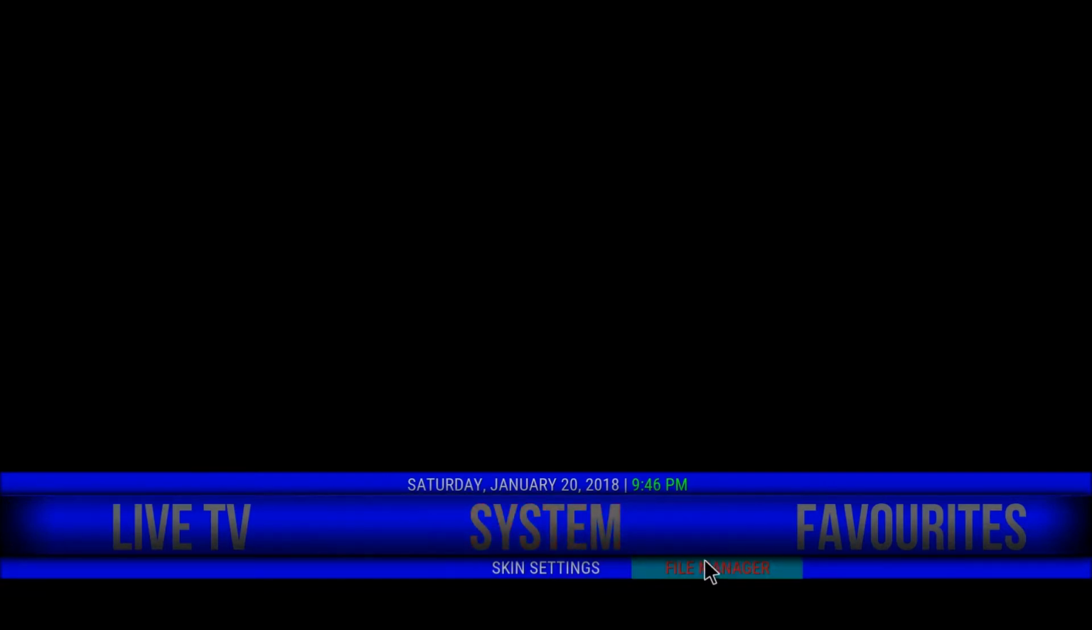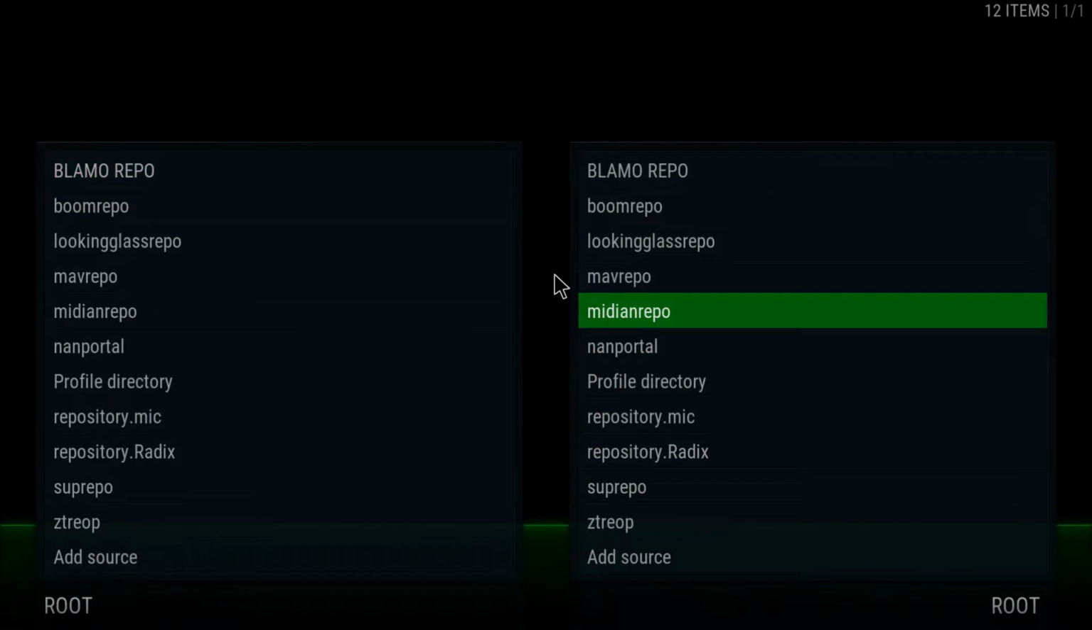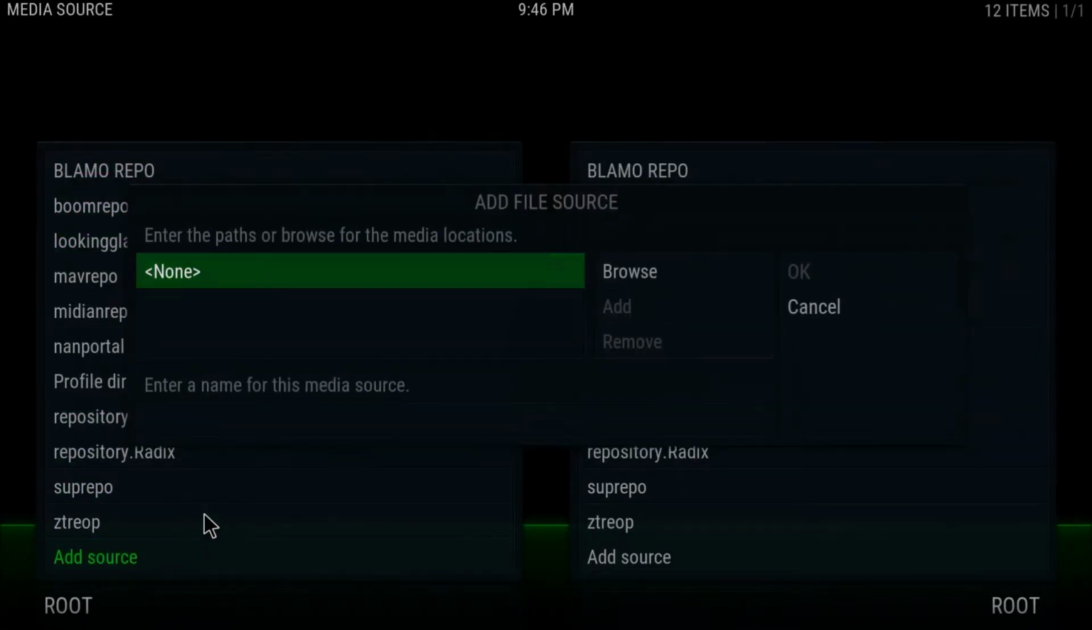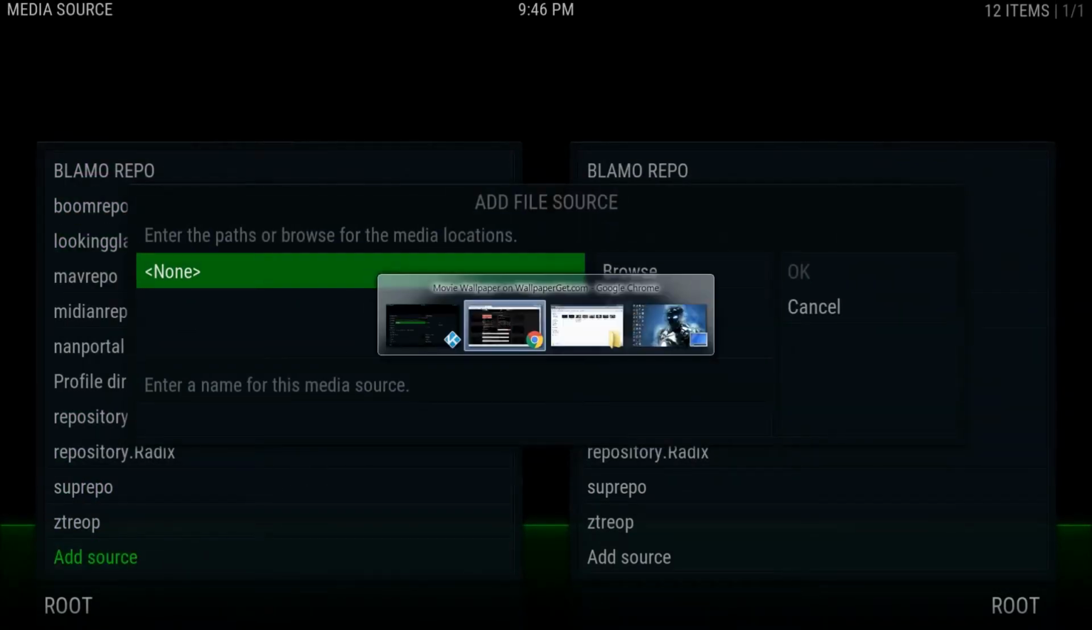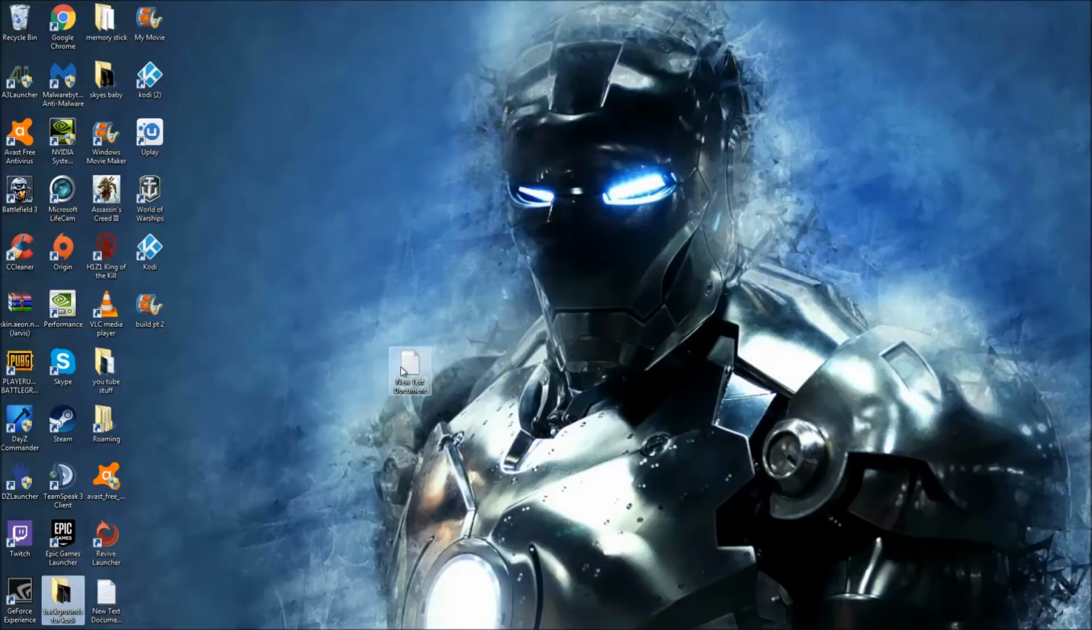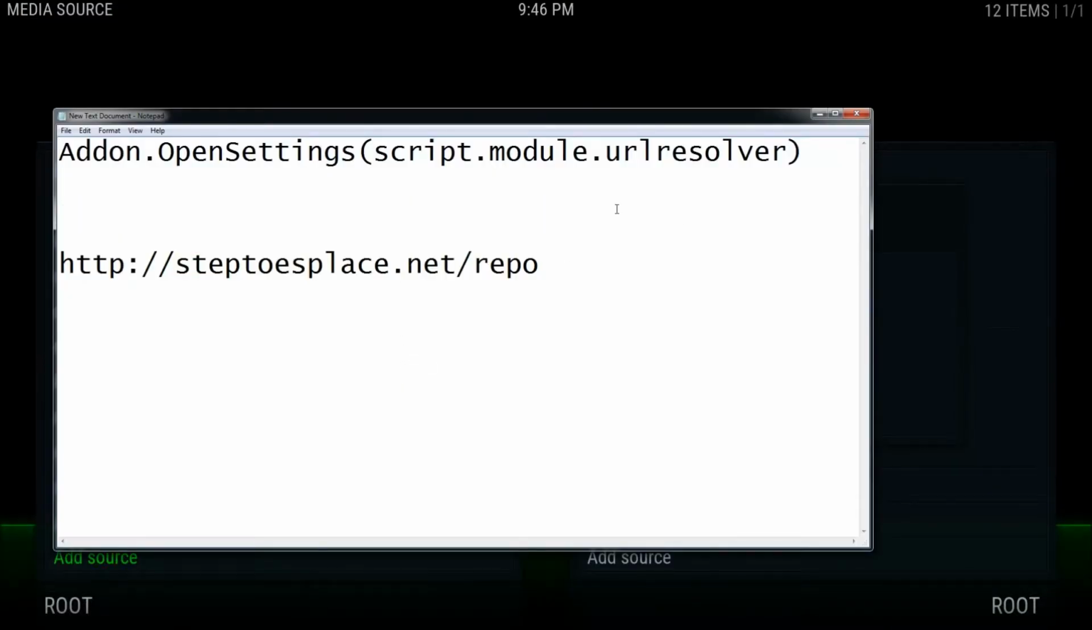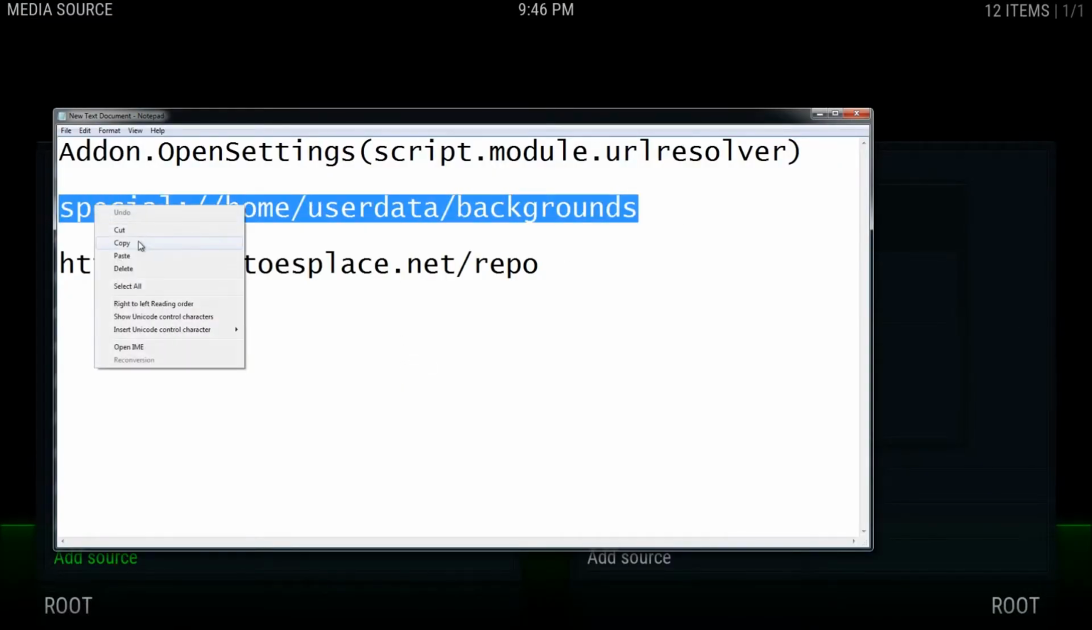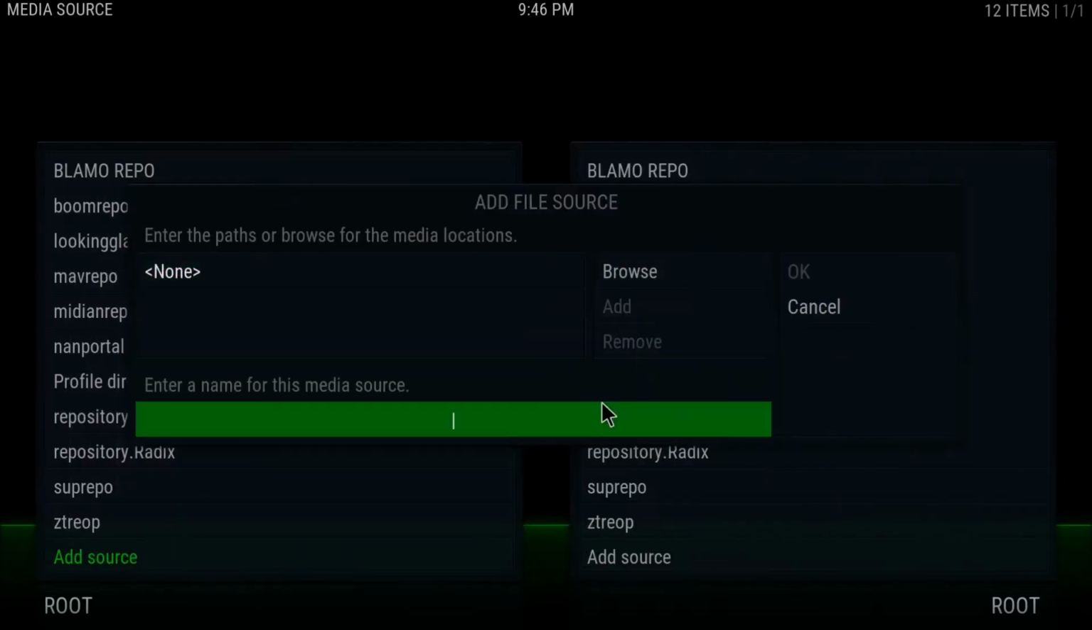So what I need to do is I need to go into my file manager, and I need to add a source. Okay, and the source, I've already got this on my desktop prepared, is here. So we shall add that: special://home/userdata/backgrounds.